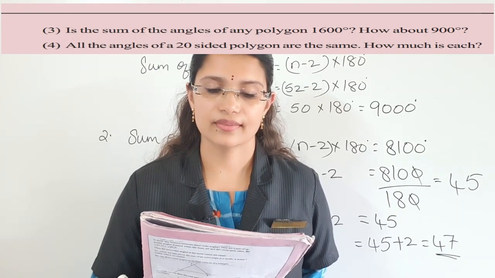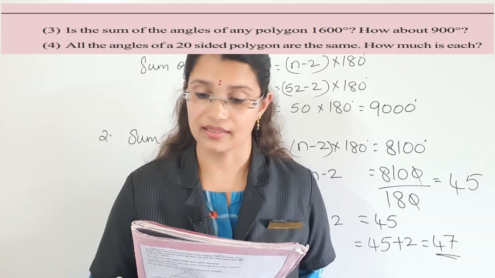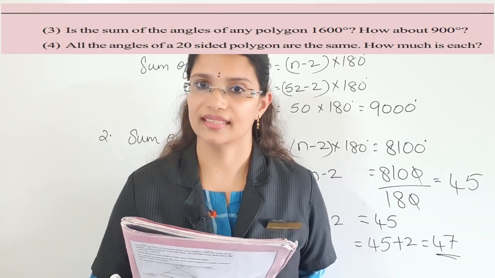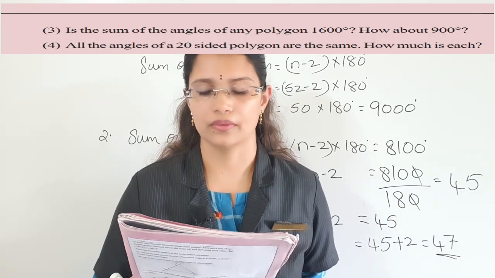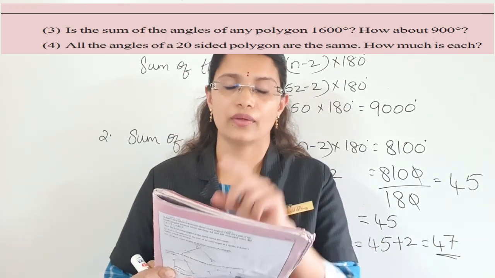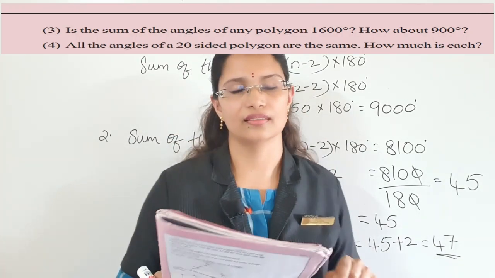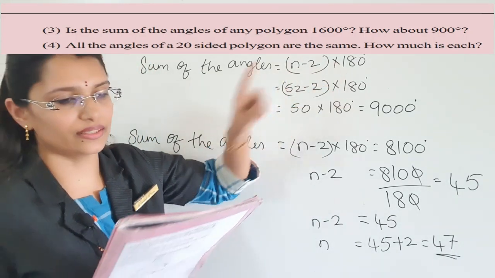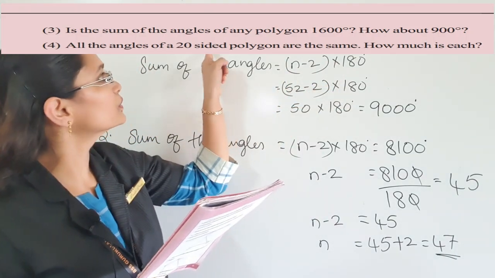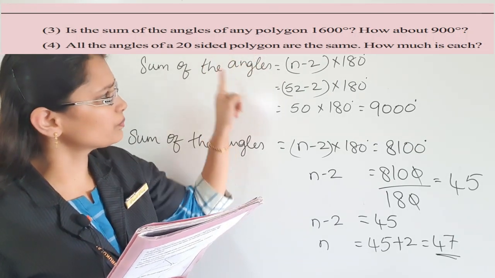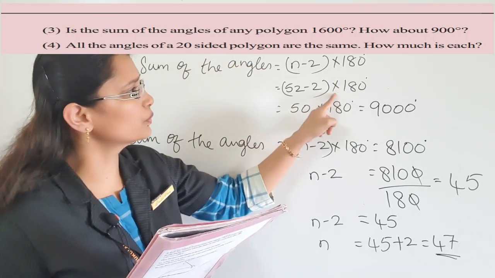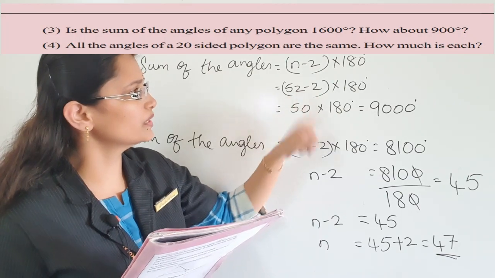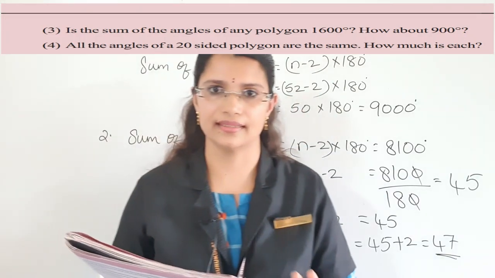All the angles of a 20-sided polygon are the same. How much is each angle? We need to find out. So first you have to find the sum of the angles. How to find the sum of the angles? (n minus 2) into 180. Here it is a 20-sided polygon, so the number of sides is equal to 20. 20 minus 2 into 180. 20 minus 2 means 18 into 180. You will get one answer.